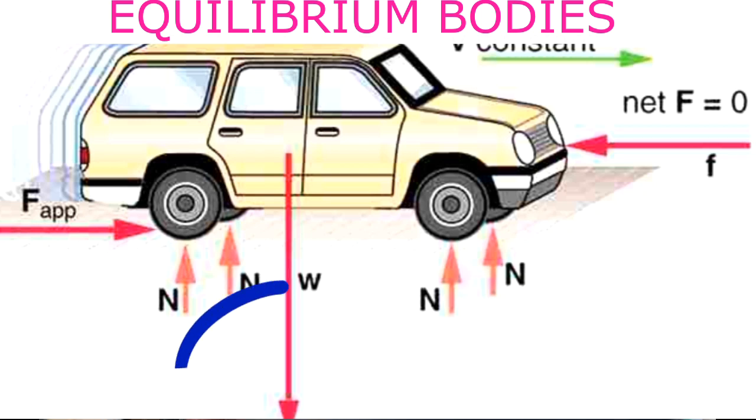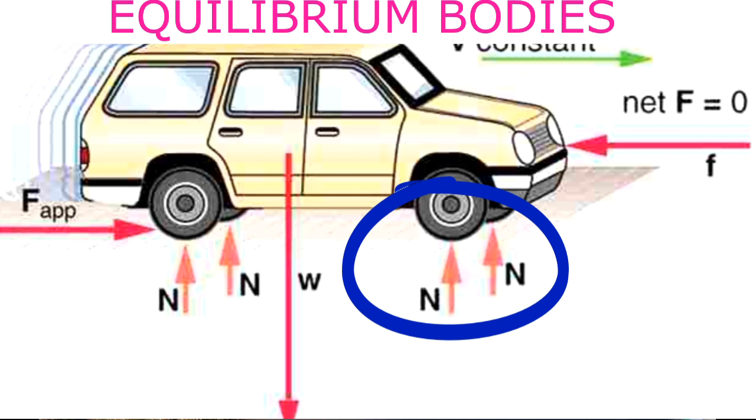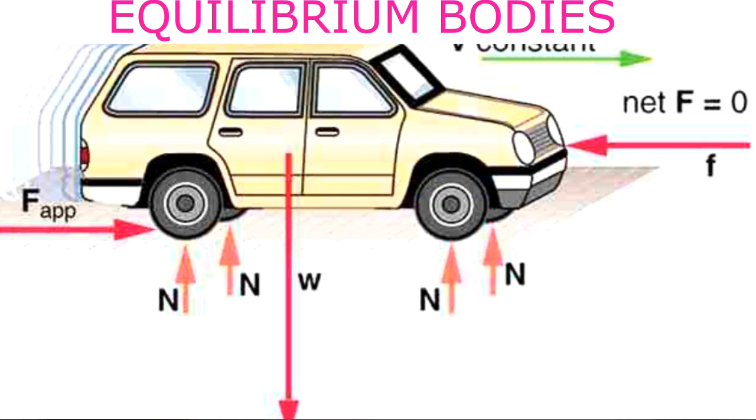Here, the weight of the car acts downwards and it is balanced by the normal reaction force acting upwards by the road. So this is the case of forces in the vertical direction. In the horizontal direction, the friction acting between the tires opposes the motion, which in turn is balanced by the force given on the pedal.